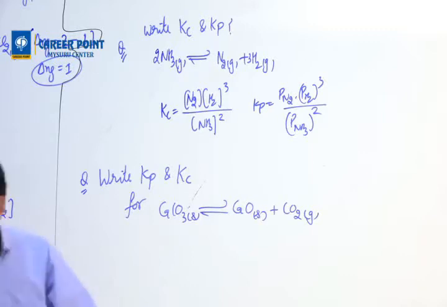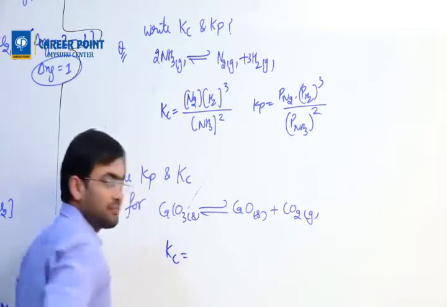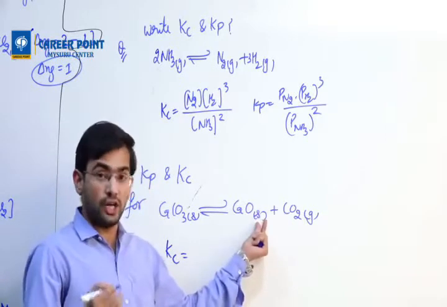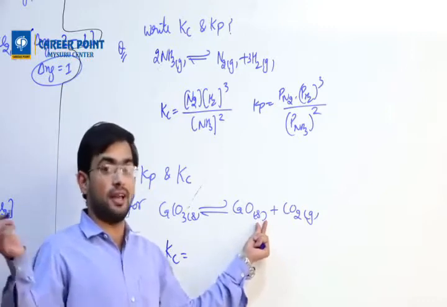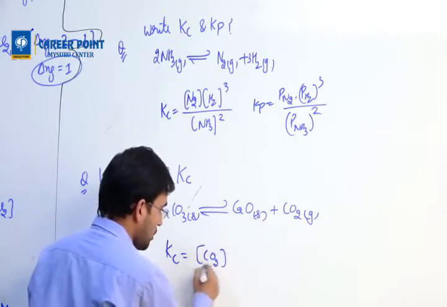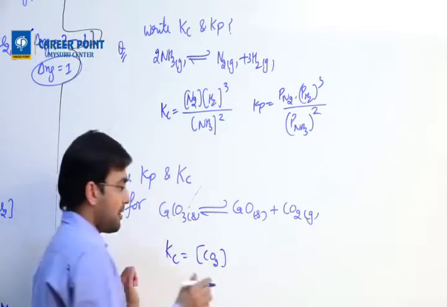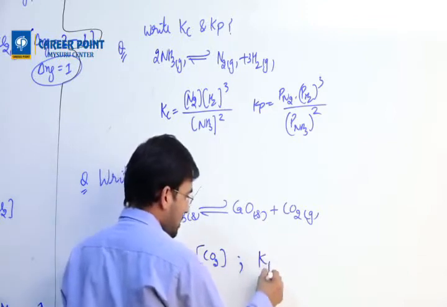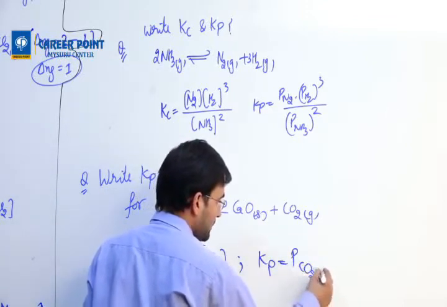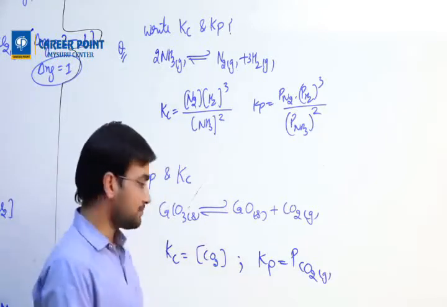Yes, most of the people have gotten it correctly. So if I write Kc here, I want to write these two, but this is solid. If it is a solid, it won't come in the expression. So I will be able to write the concentration of CO2. Then I will divide, but that is also a solid, so that also will not come. This is the Kc expression. I can also write the Kp expression, P of CO2 gas. Understand? So this is very important.